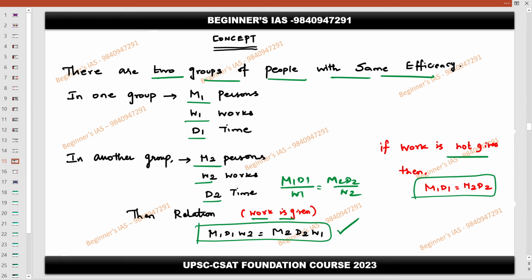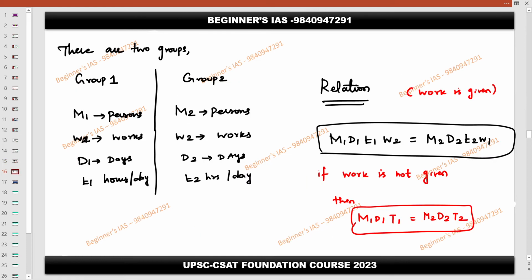Yes. Fine. After this concept, I will teach you that question. There are two groups, group 1 and group 2. Here they will give you the time, which means hours per day.